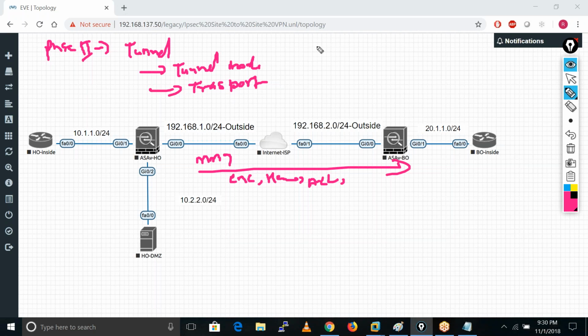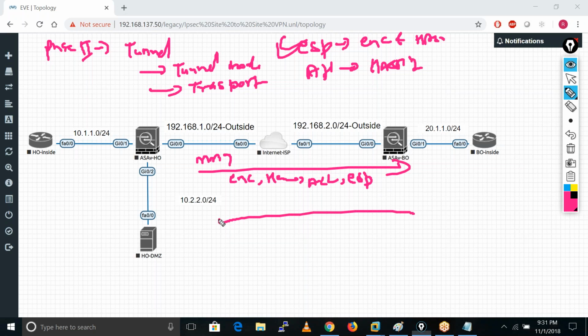Also, we use 2 protocols in phase 2, which are ESP and AH. ESP provides encryption and hashing both. AH provides only hashing. So we always use ESP. They also exchange which protocol they want to use, and they exchange ESP here because we always use ESP. Okay, this is message number 8.